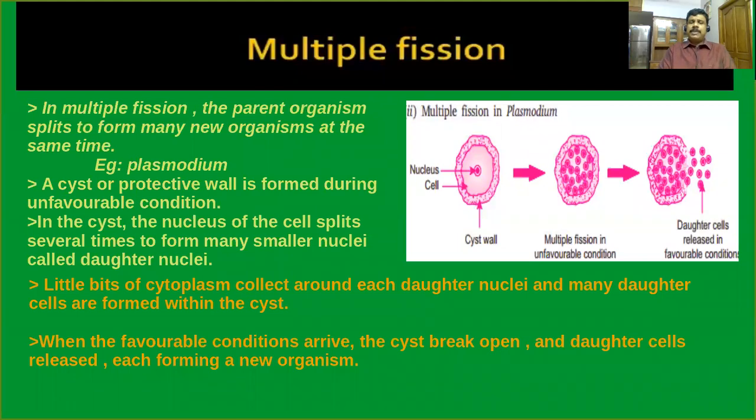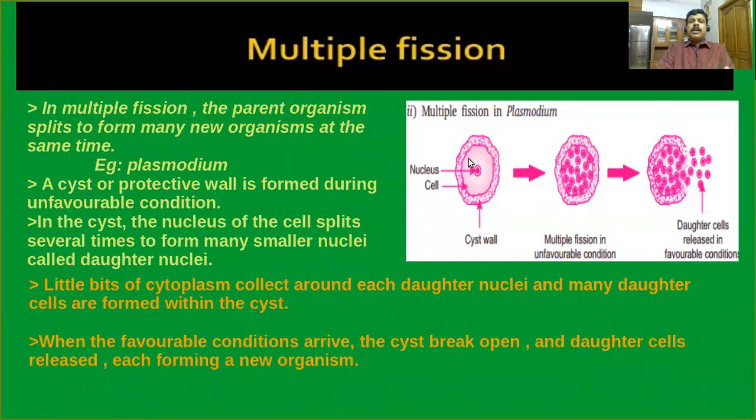Next one, we have to discuss the process of multiple fission. In multiple fission, you can see that the parent organism splits to form many new organisms at the same time. For example, Plasmodium. Plasmodium is also a type of protozoan. Is it clear? This is the diagrammatic representation of Plasmodium.